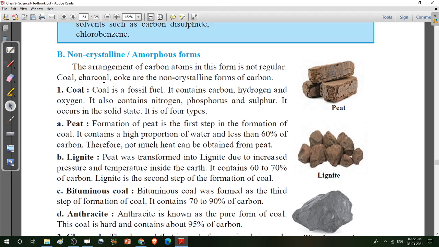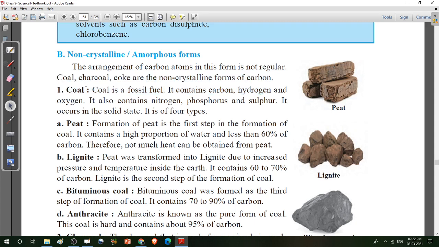So here the arrangement of carbon atoms in this form is not regular. In the previous examples, in the crystalline form of carbon, we have seen there is a fixed, regular structure in all the three forms of carbon. But here in the non-crystalline form, the arrangement of carbon atoms is not regular. Coal, charcoal, and coke are examples of non-crystalline form of carbon.